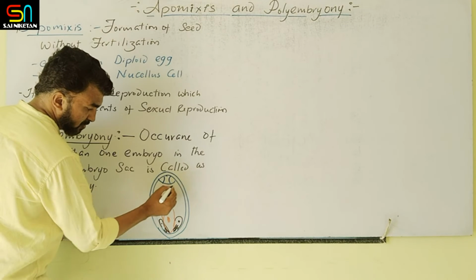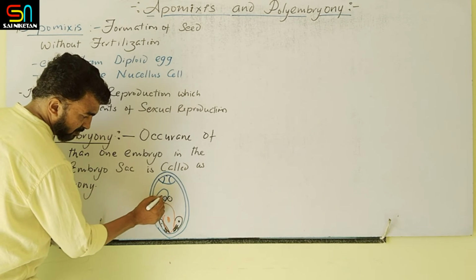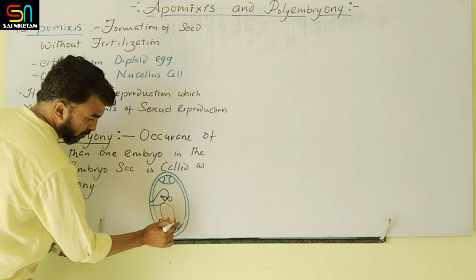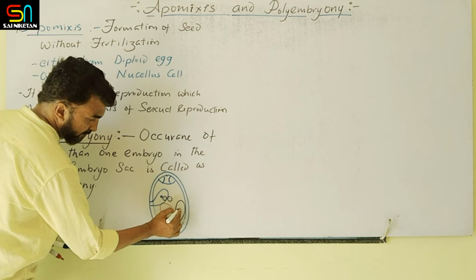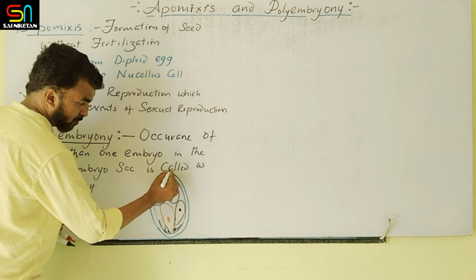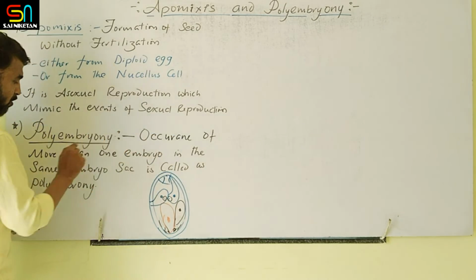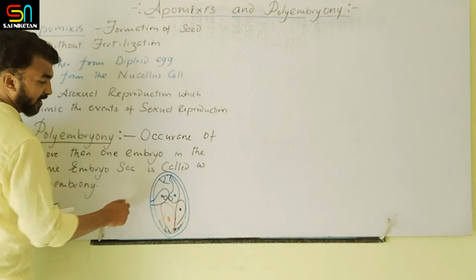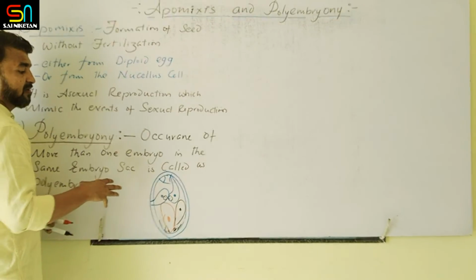Sometimes some of the nucellus cells will produce the embryo. Sometimes synergid develops into embryo, and even antipodal cell is also responsible for the development of embryo. That's why the occurrence of more than one embryo in the same embryo sac is called polyembryony. 1, 2, 3, 4.